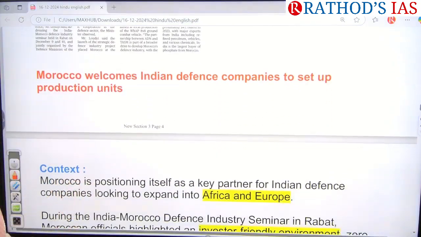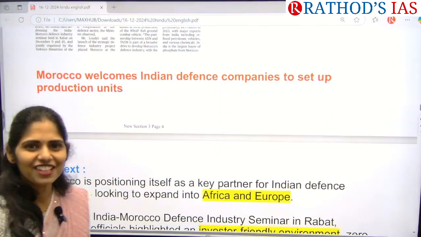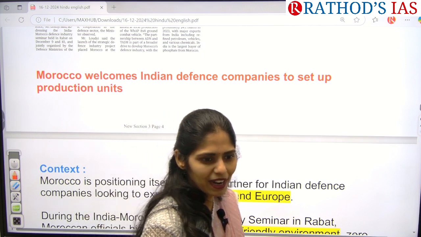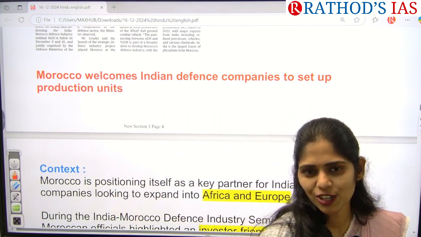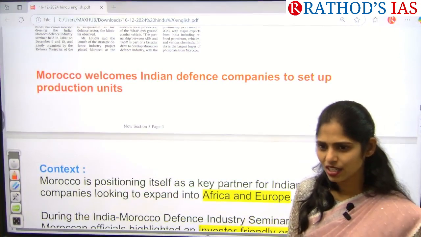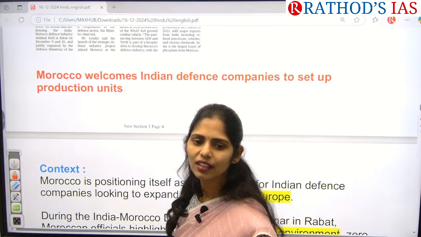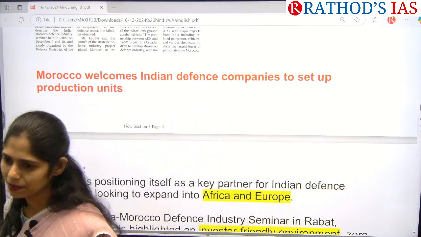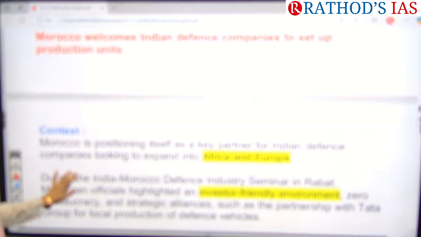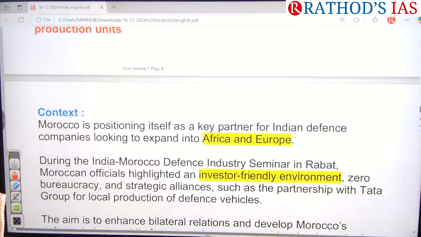Okay, so from which subject can you see this? International relations from the GS paper. Apart from that, defense technology comes under science and technology. Next, economy, GS paper 3. And even geography from your map point of view.